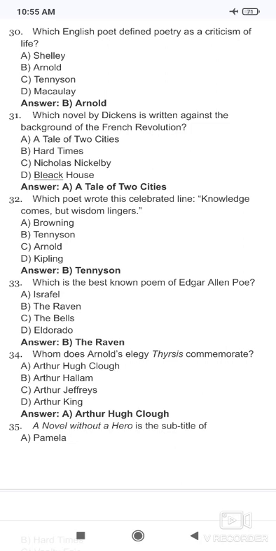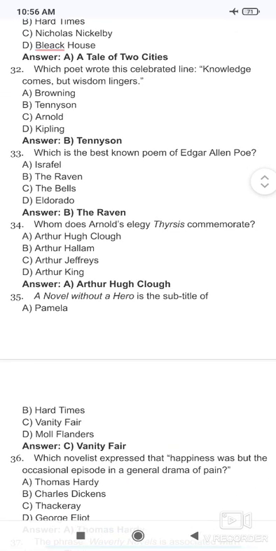Which poet has this line in his work, "Knowledge comes but wisdom lingers"? So it is Tennyson, Lord Alfred Tennyson, or Alfred Tennyson. Which is the best known poem of Edgar Allan Poe? So The Raven is a very well known and beautiful poem of Edgar Allan Poe.